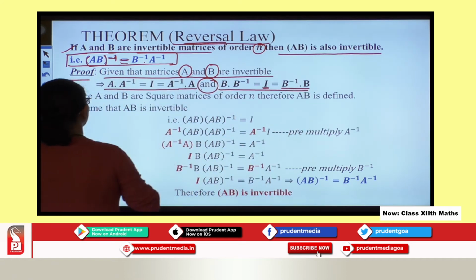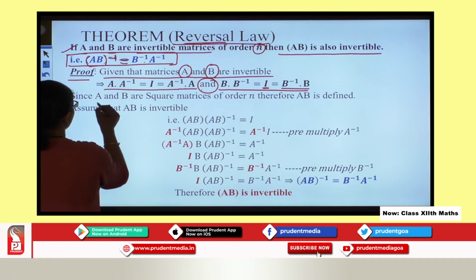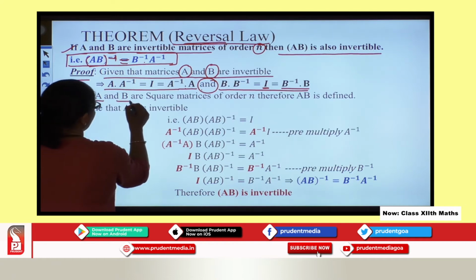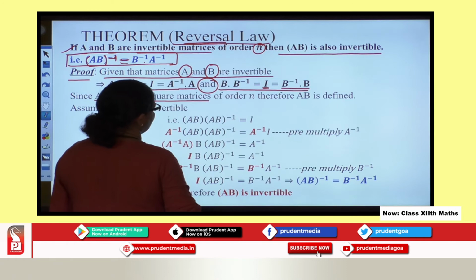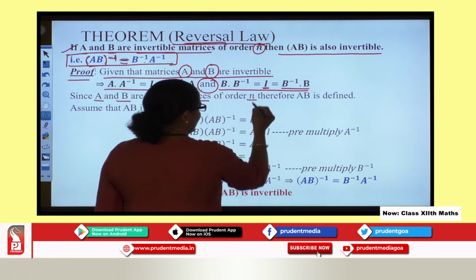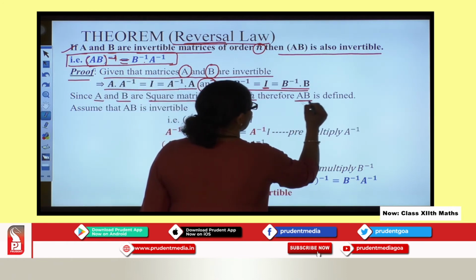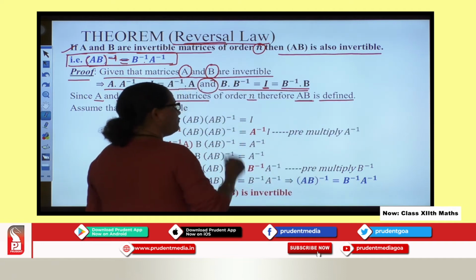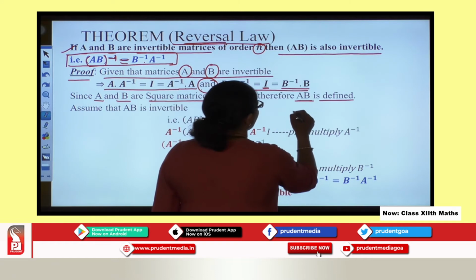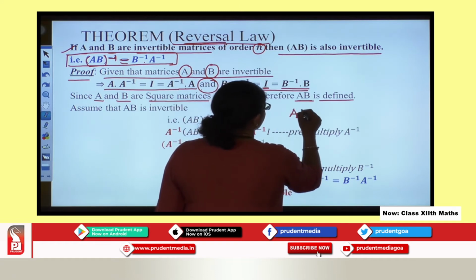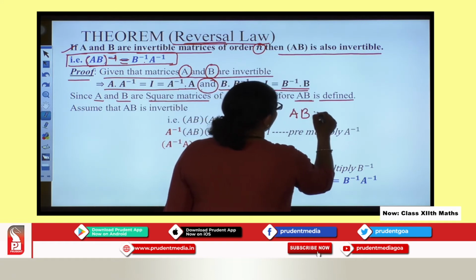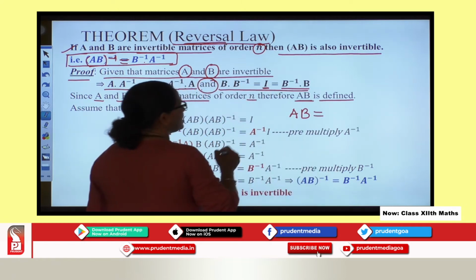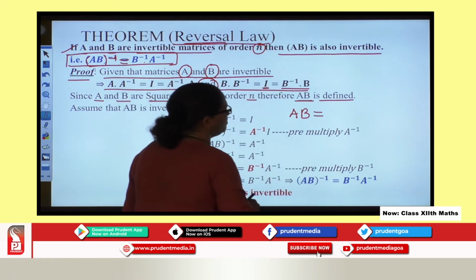Now we must assume certain things. What is given here? Since A and B are square matrices of order n, therefore A into B is defined. What does it mean? If you remember, when we were doing multiplication of two matrices, we spoke about conformability of two matrices.